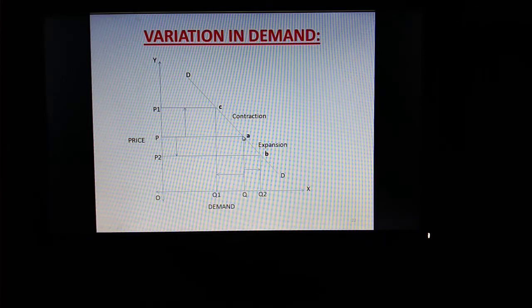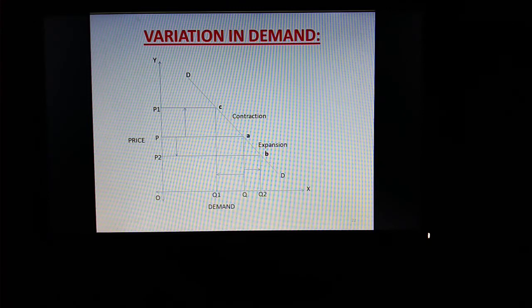OP OQ का intersection था point A, and intersection of OP1 and OQ1 is point C. Now AB is downward movement, and AC is upward movement. It means that contraction in demand is shown on upper parts of demand curve. It is a combined diagram of variation in demand.